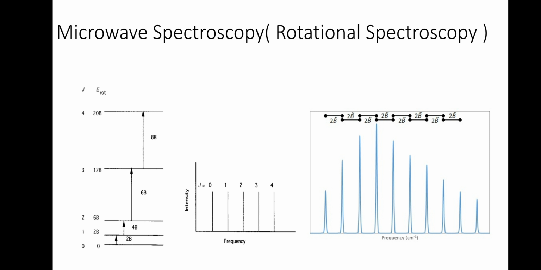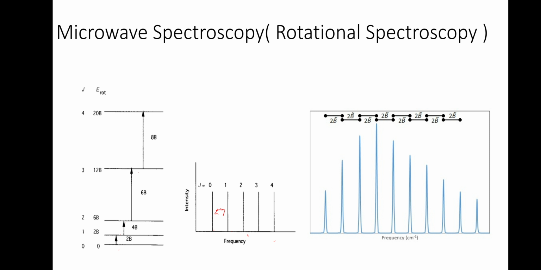And this is the transition given. So 0 to 2B bar, this is J is equal to 0, 2 to 6B bar, again this is the one, then 6 to 12, again this is the one. So these are the lines we are seeing, and what will be the difference between the spacing? It will be a constant 2B bar.